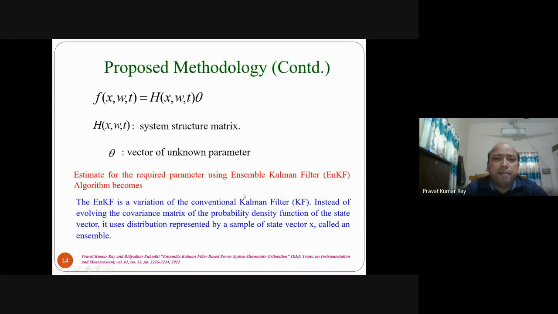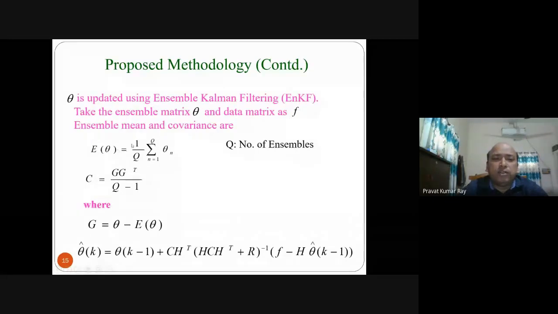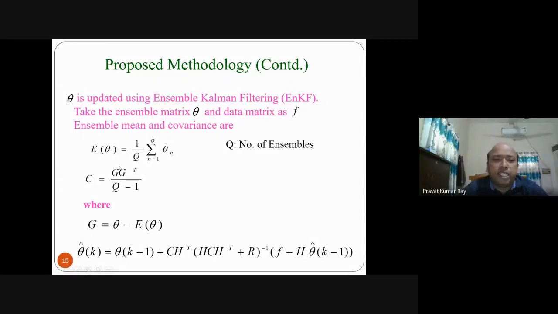These are the equations for this ensemble Kalman filter algorithm. This theta, the unknown parameter, is updated using ensemble Kalman filtering. Take the ensemble matrix theta, which means the unknown parameters, and data matrix as F. Now the ensemble mean and covariance you have to find in this way. Mean value equals the sum over the number of ensemble members. Then the covariance you can find as G transpose by Q minus 1. Then what is G? G equals the ensemble value minus its expected or mean value. In this way you can find G.